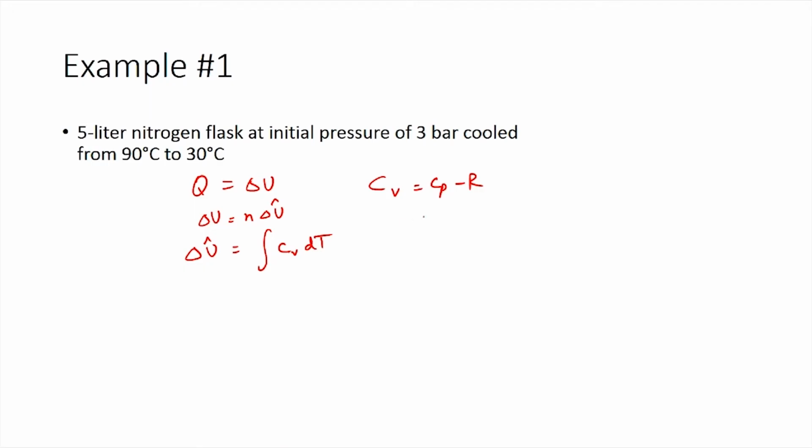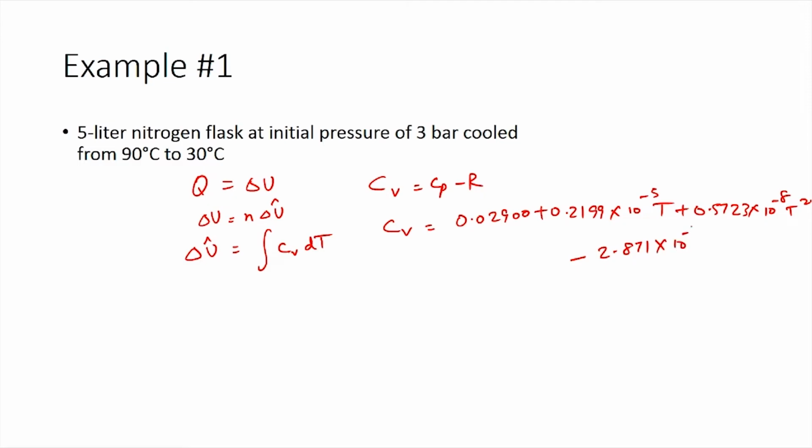So, now from this we can calculate the value for Cv as Cp, which is 0.02900 plus 0.2199 times 10 power minus 5 T plus 0.5723 times 10 power minus 8 T squared minus 2.871 times 10 power minus 12 T cube, minus R. So, using the R with the appropriate units, you would have R value as 0.008314, which is kilojoules per mole degree Celsius, the units used for Cv.